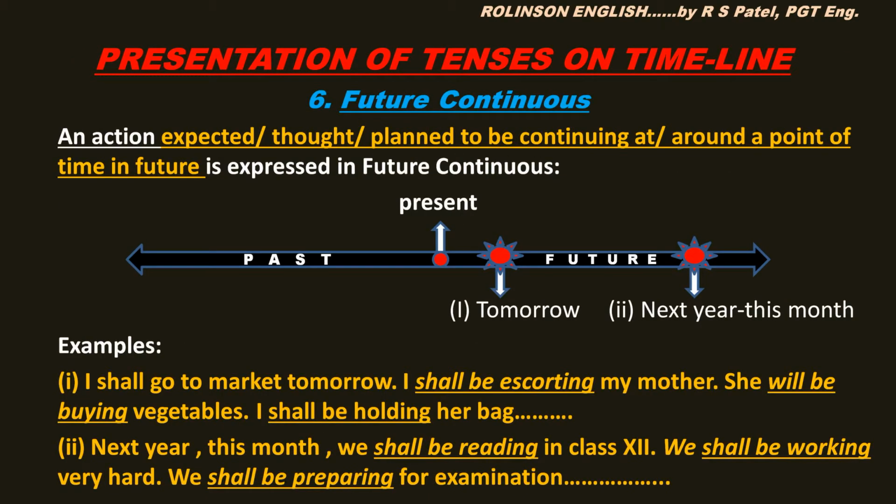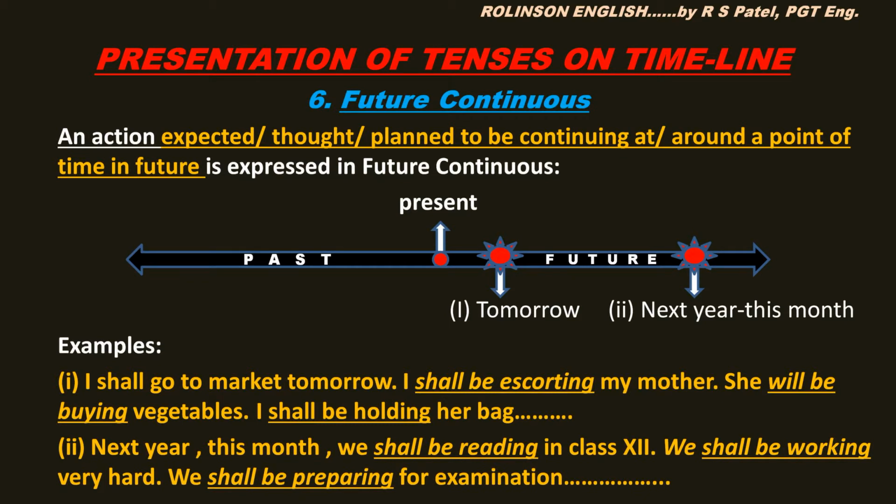Okay? So this way you can continue. Now, sixth tense, future continuous. Let us see the real life situation that is expressed in this tense form. An action expected, thought or planned to be continuing at or around a point of time in future is expressed in future continuous.